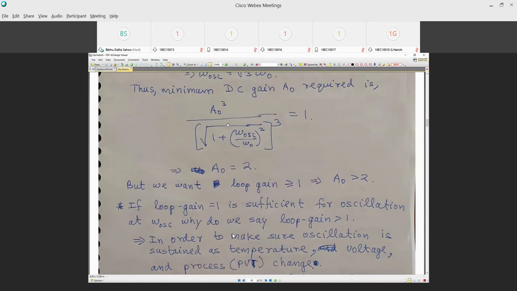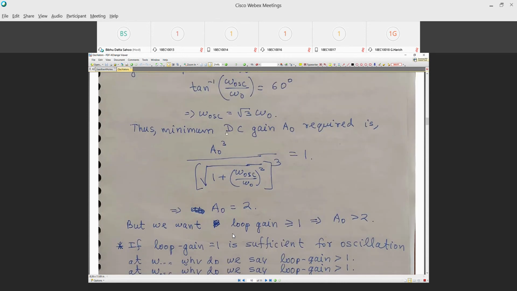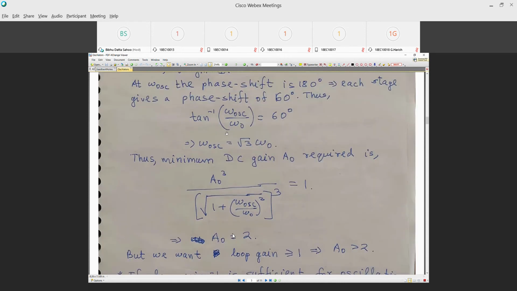We said that it gives a 360 degree phase shift. There are two conditions that you have to simultaneously satisfy for oscillation. What are the two conditions? Phase shift and loop gain magnitude.